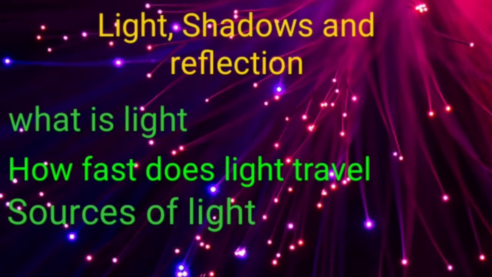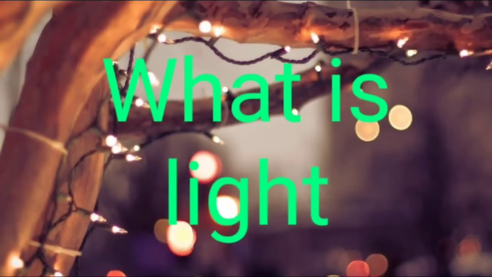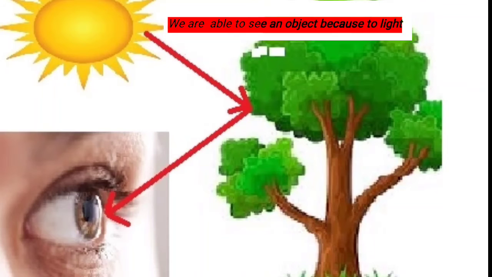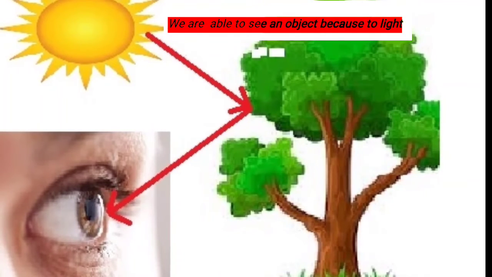Okay. Now first, what is light? So light is a form of energy which helps us in seeing objects. Okay, so to see any object we require light. Light is also used in photosynthesis. Okay, now let us take an example of how light is used to see other objects.